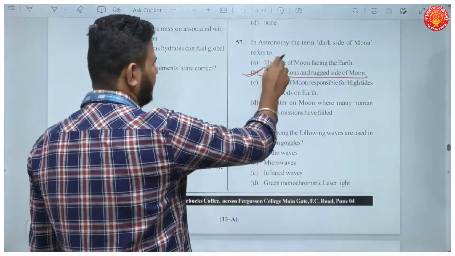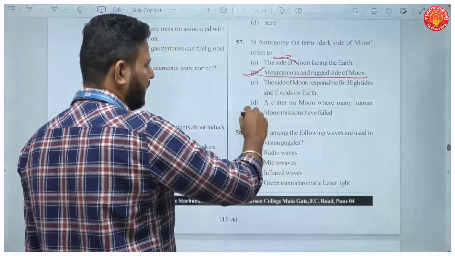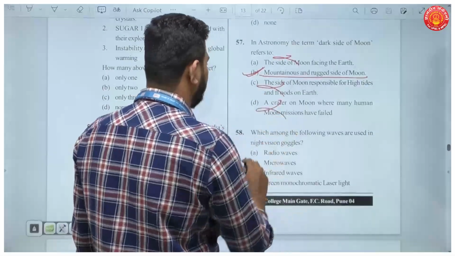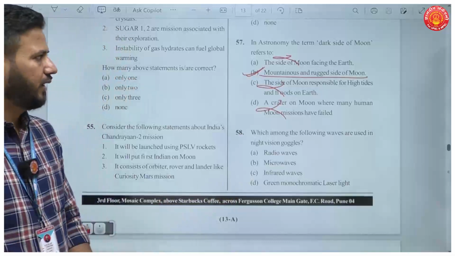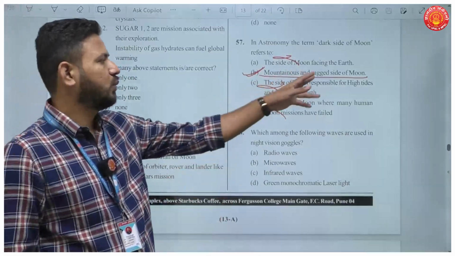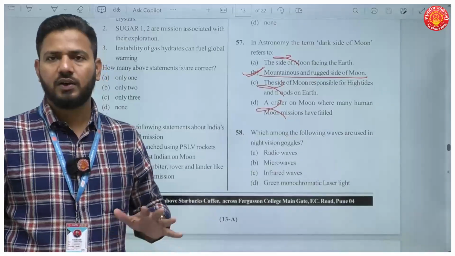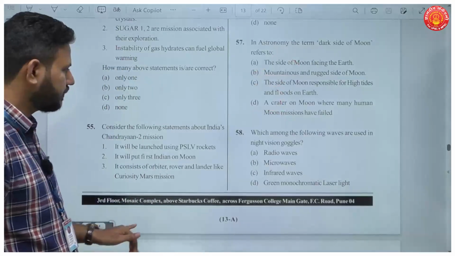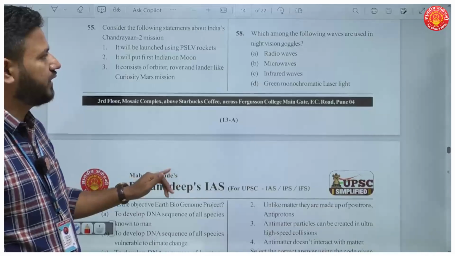The side facing the earth is incorrect, right? Responsible for high tides, no. And craters on the moon where many human missions have failed, no. It is known as the dark side of the moon because of the mountainous and rugged side or physiography of that region. Okay. Then question number 58.